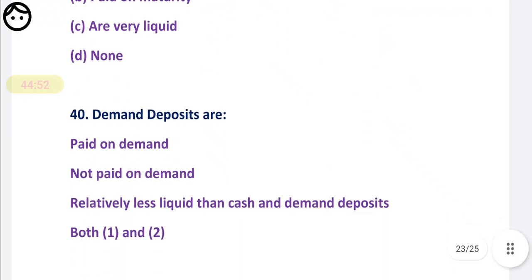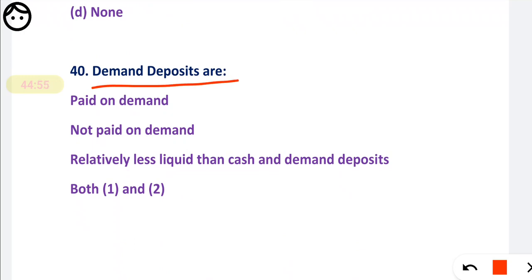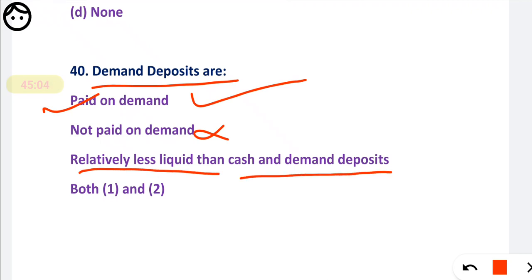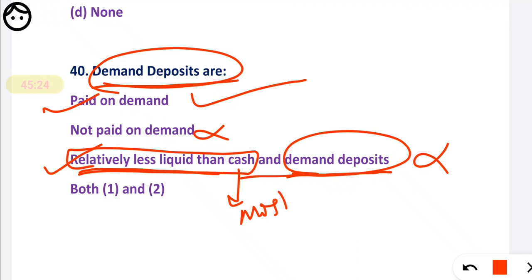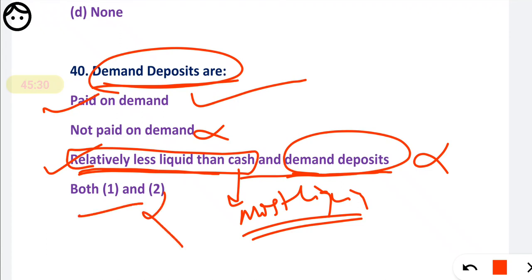Now the 40th. Demand deposits are paid on demand, yes. Not paid on demand, wrong. Relatively less liquid than cash and demand deposits, they are less liquid than cash and demand deposits. So here they are comparing demand deposits with demand deposits, so it is not possible, but they are less liquid than cash if that sentence is correct, because cash is the most liquid. You can have cash, you can buy anything, right? So both 1 and 2 are also not correct, so for demand deposits, only option 1 you have to mark, paid on demand.